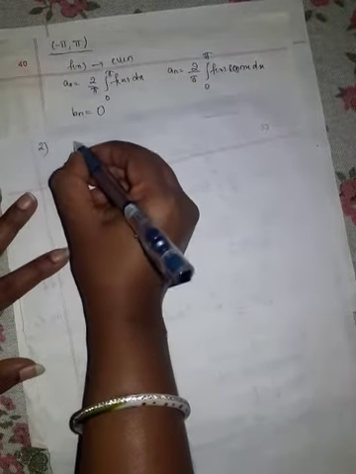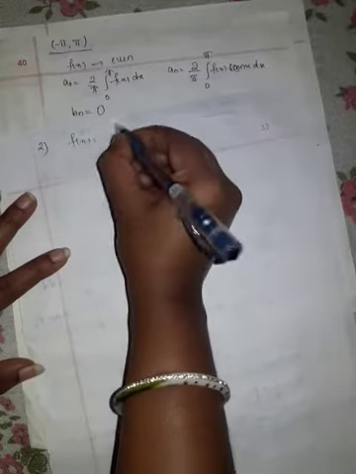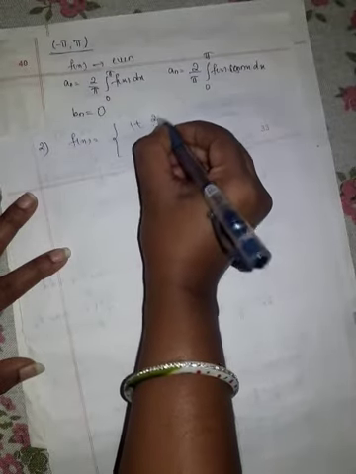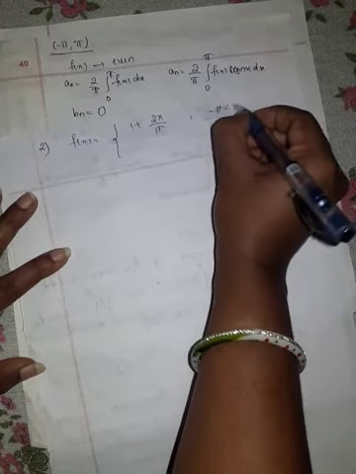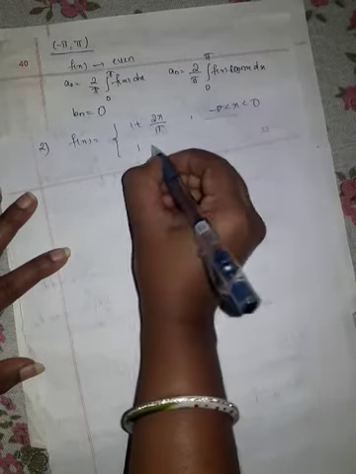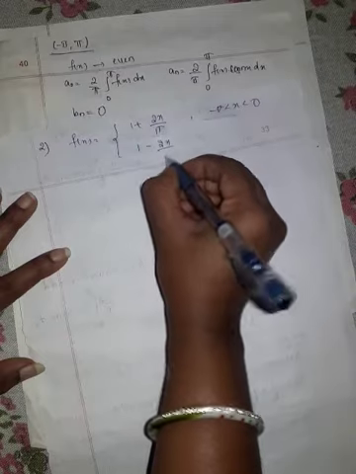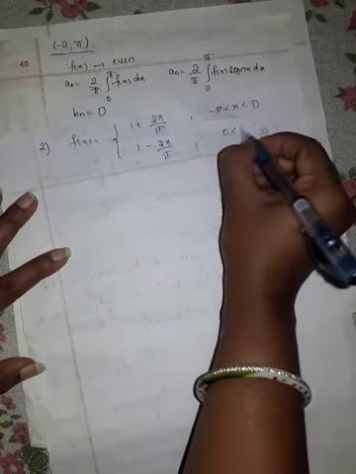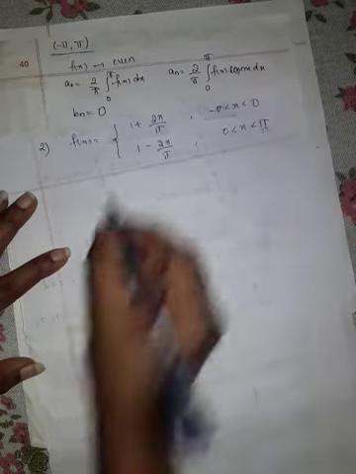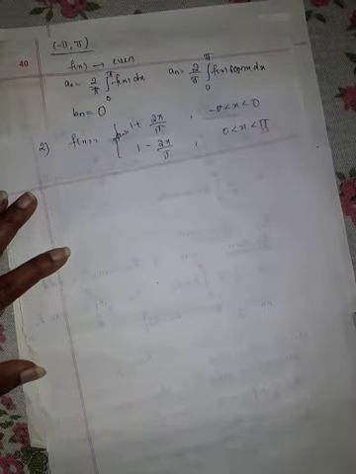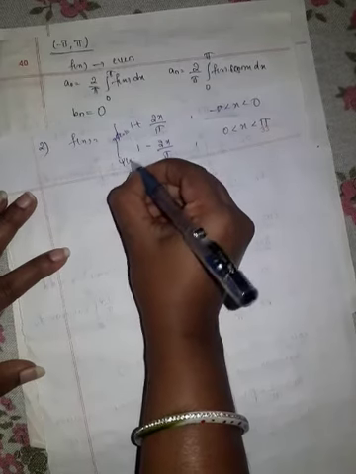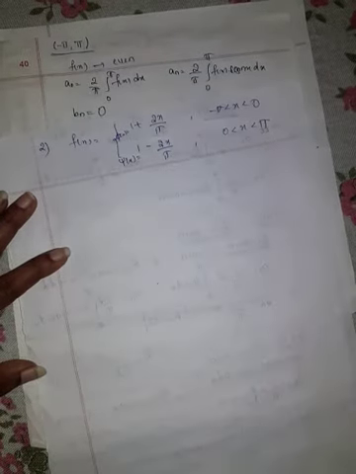You can take another example here. F of x is equal to 1 plus 2x by pi in minus pi to 0 and 1 minus 2x by pi in 0 to pi. So our phi of x is 1 plus 2x by pi and psi of x is 1 minus 2x by pi.